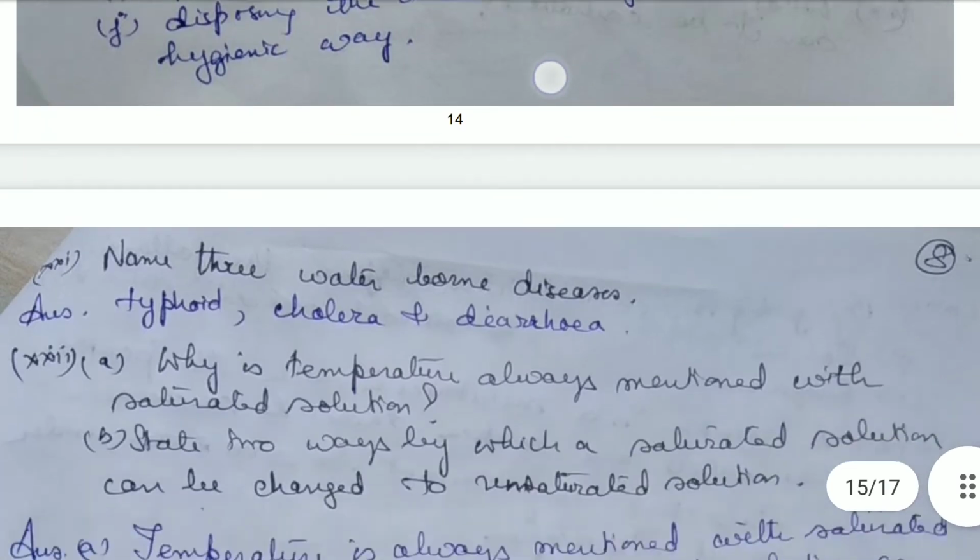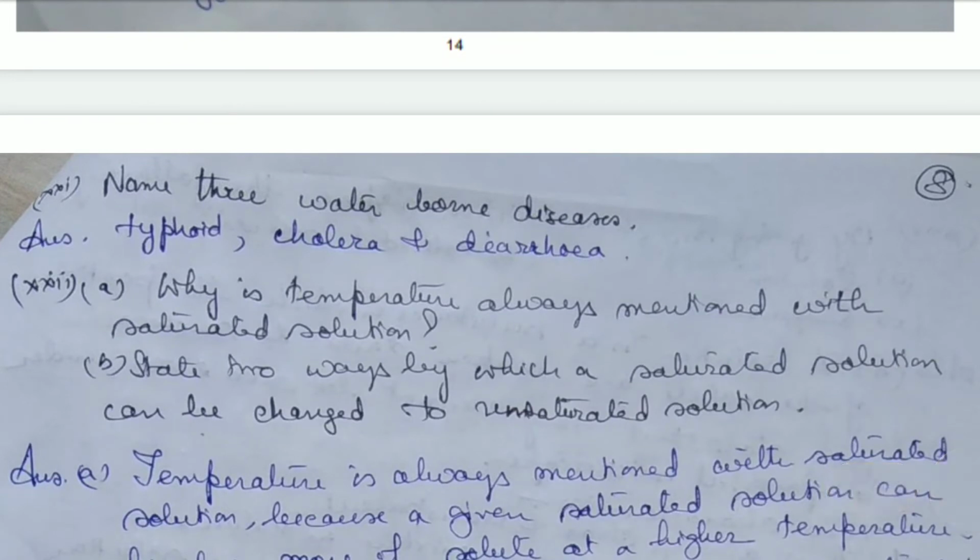Okay, now name three waterborne diseases. First is typhoid, cholera, and diarrhea. You can name other waterborne diseases also. So here I have mentioned three, that is typhoid, cholera, and diarrhea.